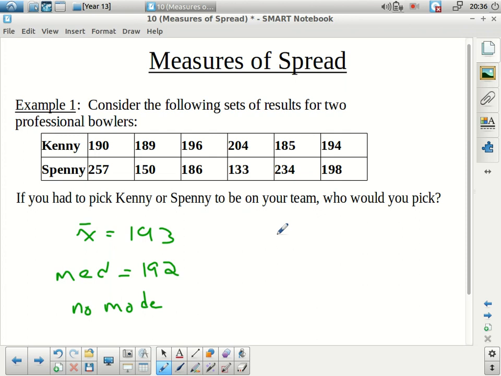So it depends what you're looking for. If you want consistency and want someone who gets kind of the same every time, you're going for Kenny. If you want to have the opportunity to get a really high score, with the risk that there's a low score, you might want to pick Spenny. But mathematically, we can try to capture this idea of how spread out the data is. We're going to talk about a couple different ways you can do that.